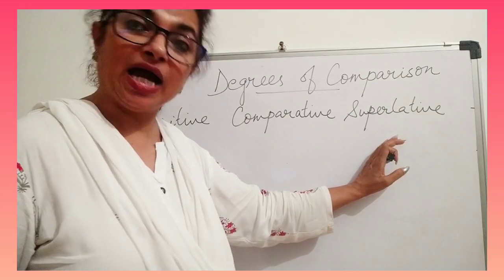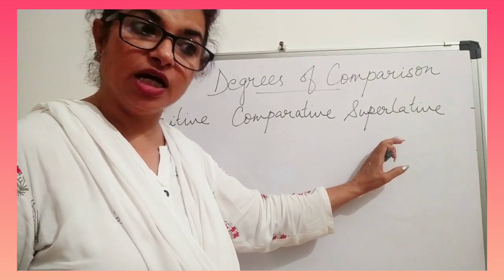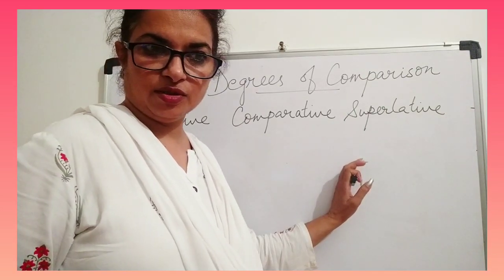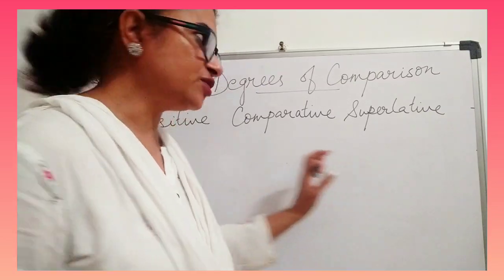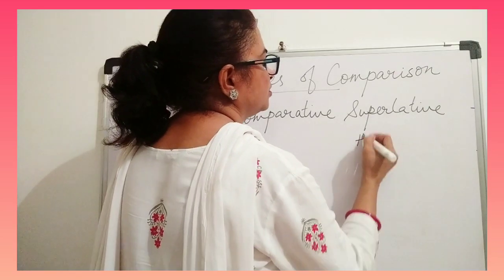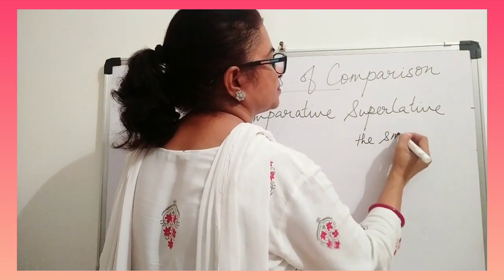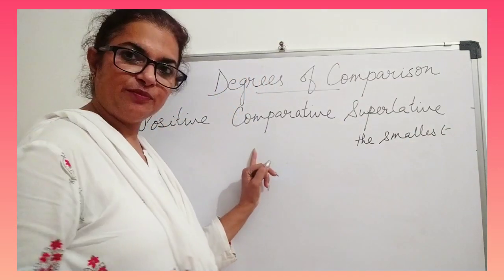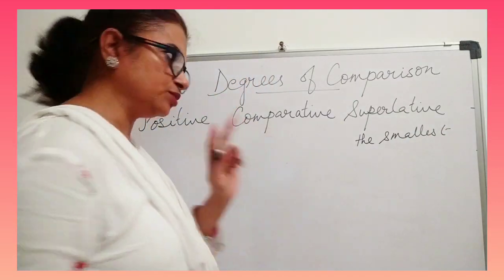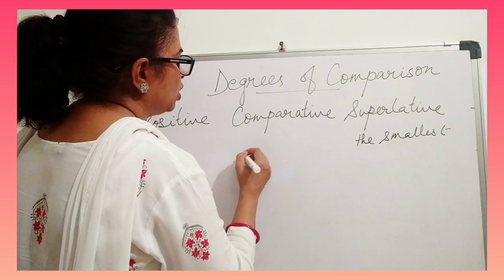Superlative is the highest degree and it takes the before it: the smallest. So we write the before it, and smallest. In comparative, when you are comparing two, we say smaller than.